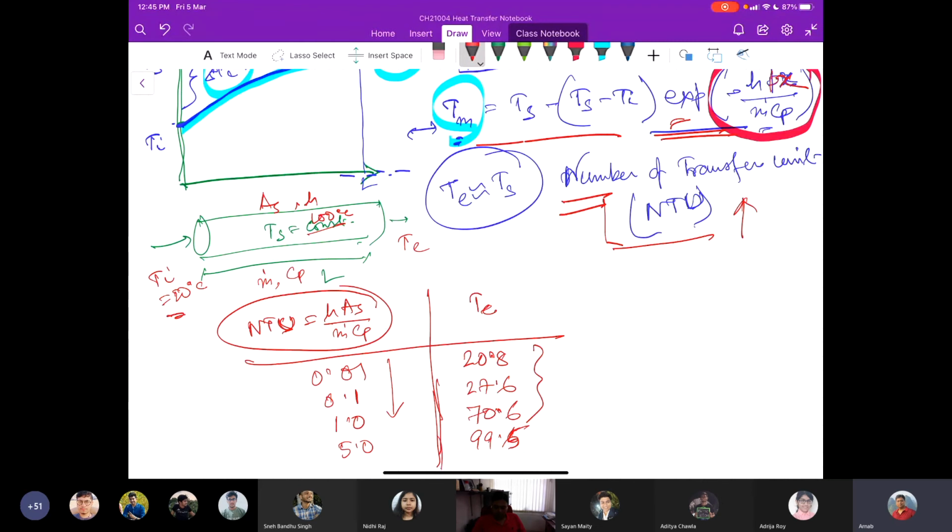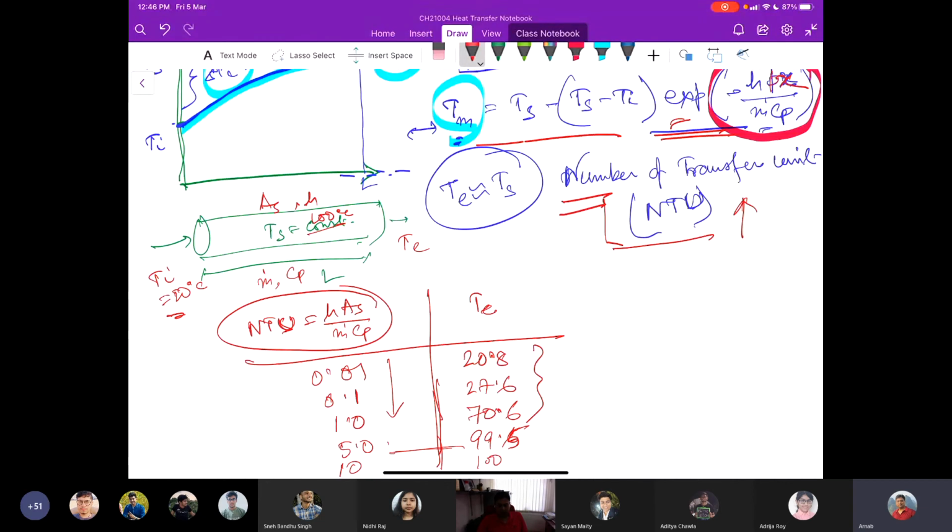Okay, and exactly at 10, you have the 100 degrees Celsius. So practically speaking, after a certain NTU value, the temperature would hardly improve, or the amount of heat transfer would hardly change.